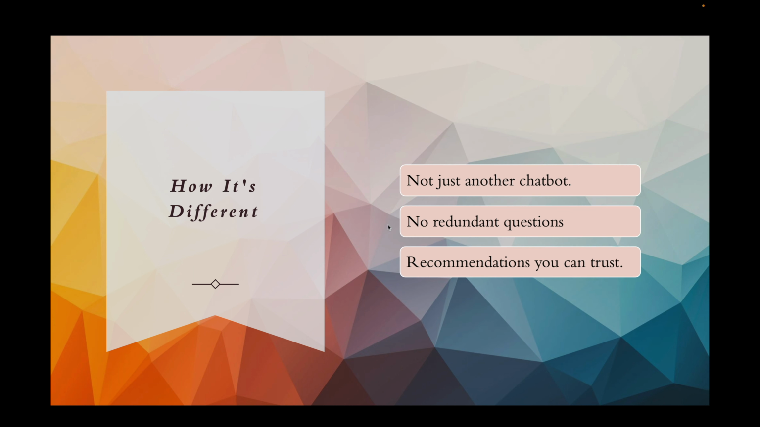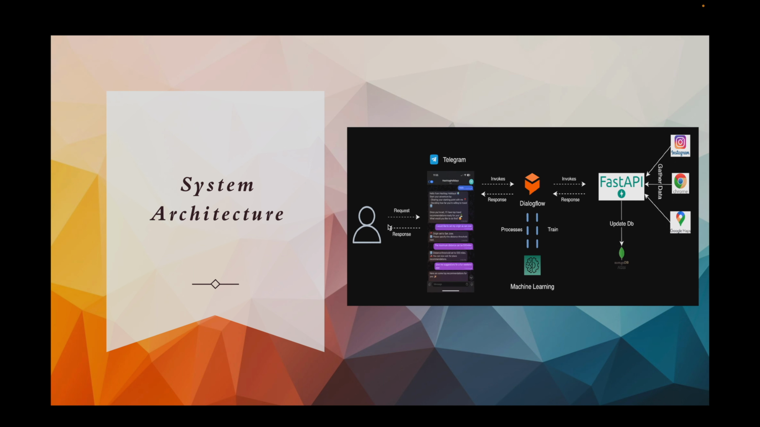Now imagine a chatbot that understands your travel preferences, not by asking redundant questions, but by intelligently analyzing your saved or liked posts on Instagram or Google search history and location history. With HashtagHolidays, you get recommendations for the places you like.